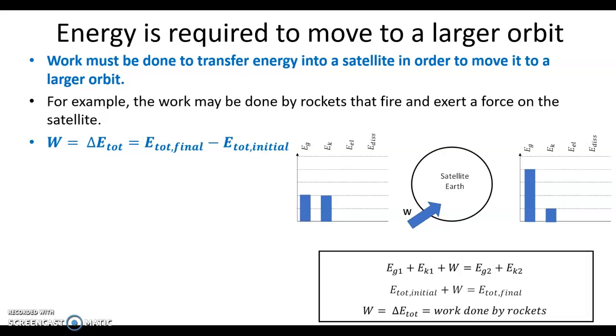That energy had to come from work that was done on the satellite-Earth system. For example, maybe that work was done by rockets that fired and exerted a force on the satellite. So that work that the rockets did is equal to the change in the total energy.